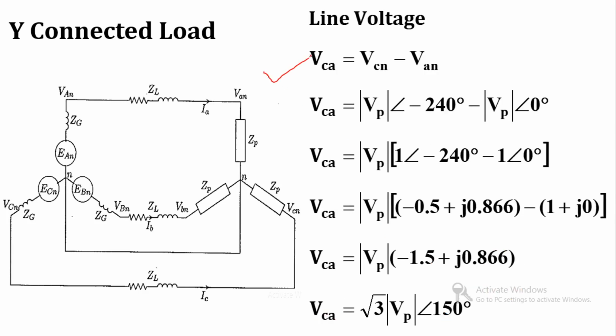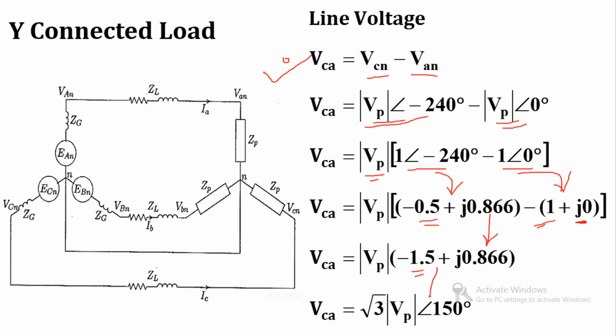Now the last one is VCA, the line voltage VCA, which is equal to VCN minus VAN. Again we will put the value of VCN, that is equal to mod VP at an angle minus 240, and VAN is equal to mod VP at an angle 0 degree. Again take VP common, so in bracket over here 1 at an angle minus 240 and over here 1 at an angle 0. The rectangular form we already know for both terms. Now analyze this minus 0.5 with minus 1, so that is equal to minus 1.5, and this will be as it is because there is no imaginary part in this term.